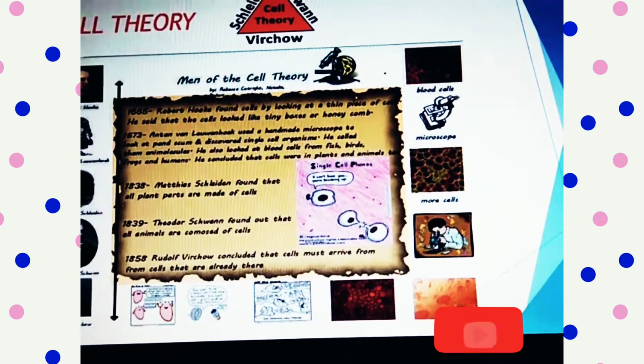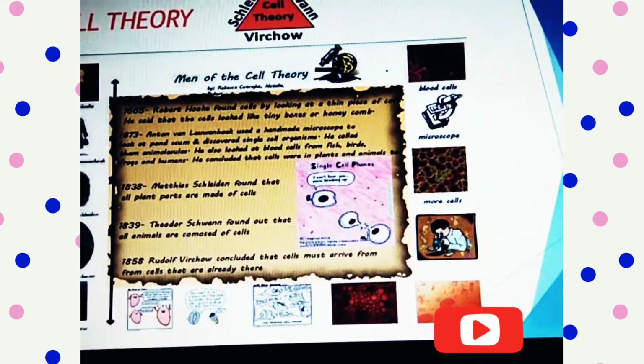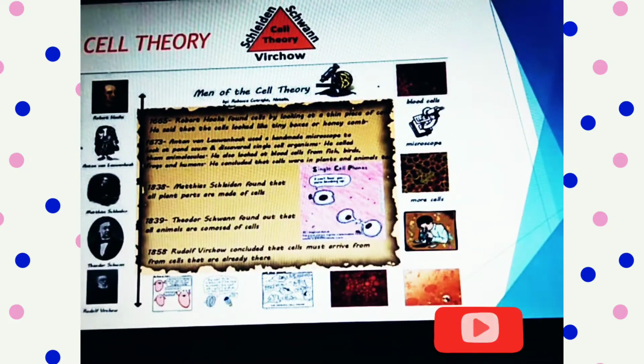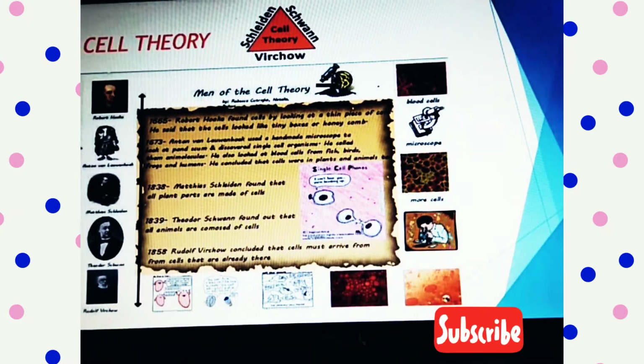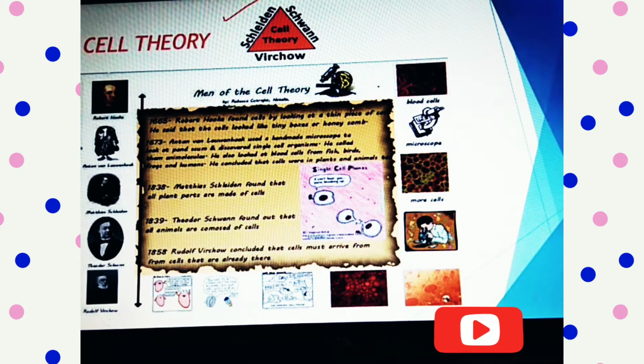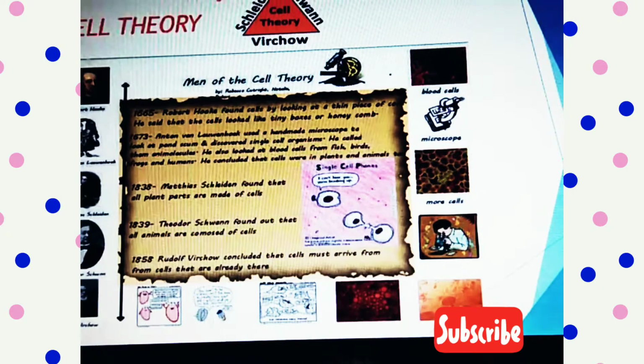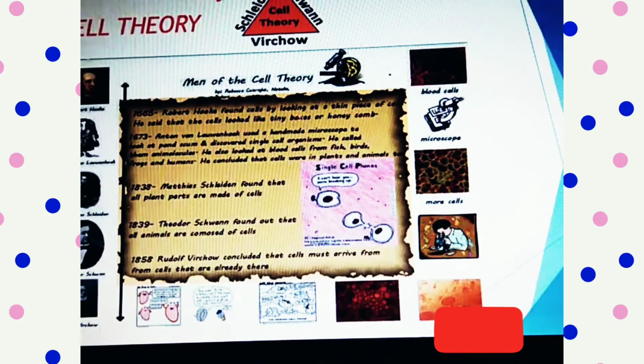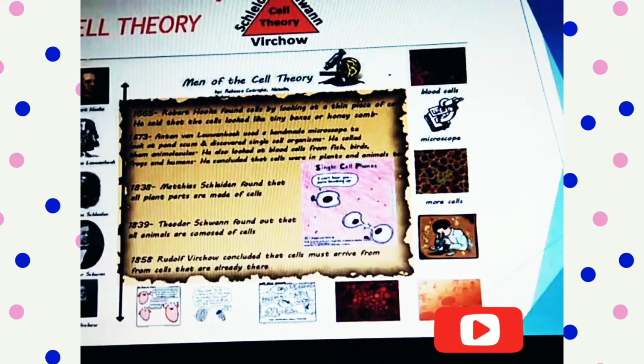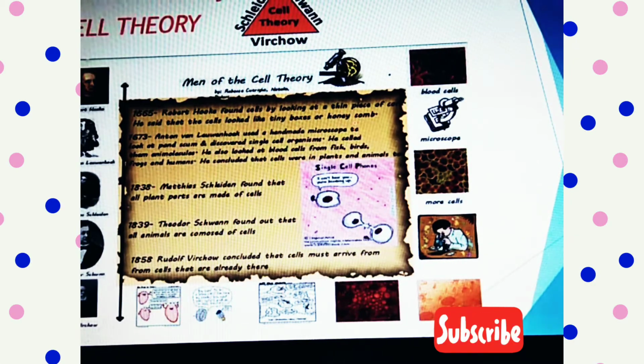So let's find out what the cell theory is. As you can see in this slide, the cell theory was given by three scientists, Schleiden, Schwann and Virchow. So let's discover their contributions. Robert Hooke found cells by looking at a thin piece of cork. He said that these cells looked like tiny boxes or honeycomb. So this is what I have just told you.